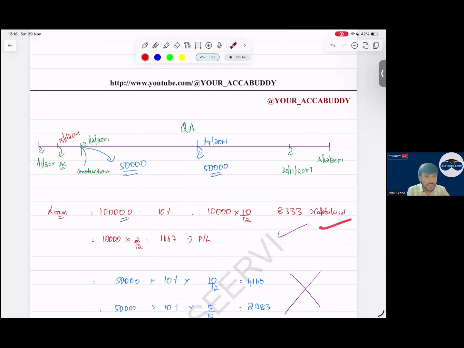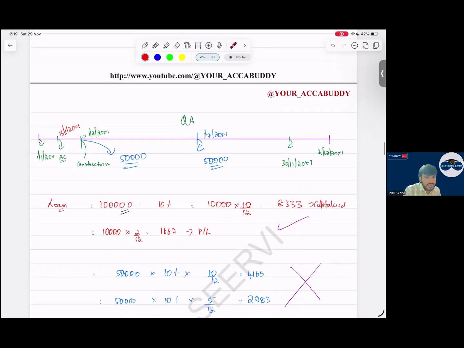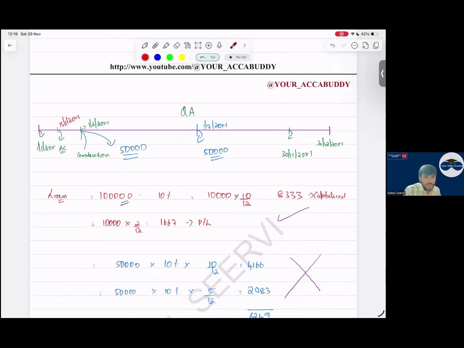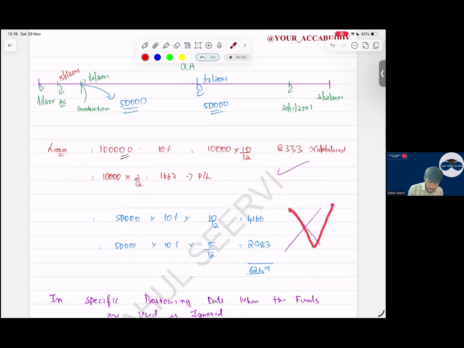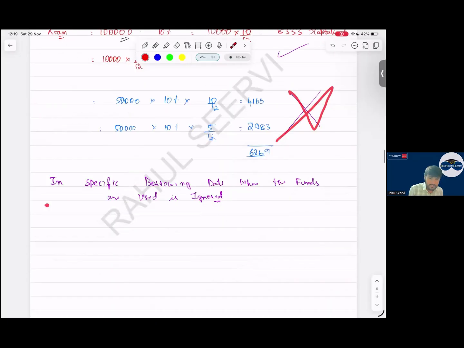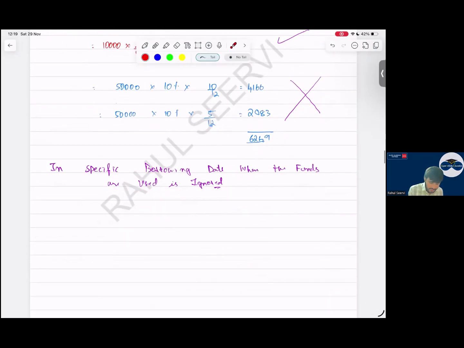8,333 we capitalize. But now I say, how much is the amount that will go to P&L? 10,000 into 2 divided by 12, 1,667 will go to P&L. But now I say that I had this 50,000. So what did I do? I invested this amount in parts. This you will not do. In case of specific borrowing, the date when the funds are used, we will not consider.